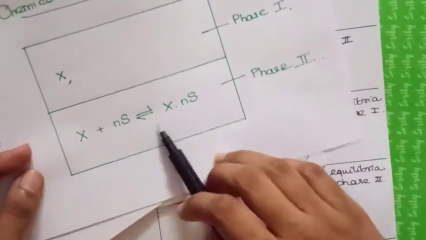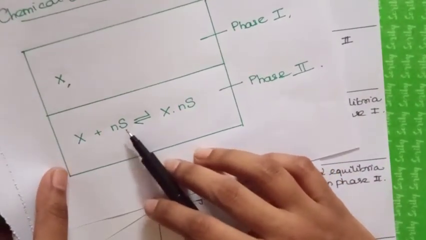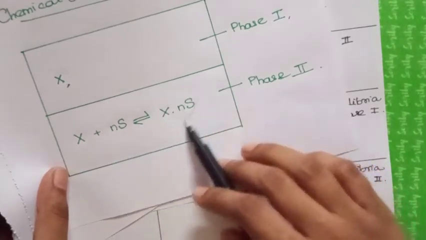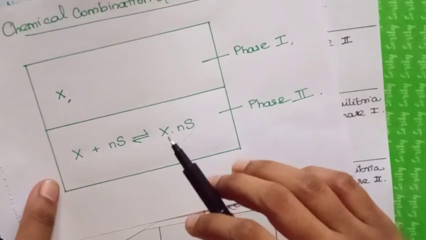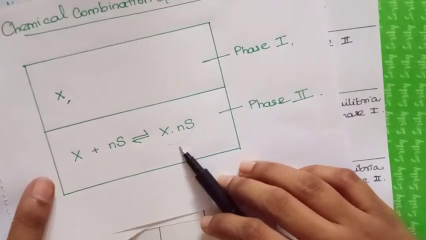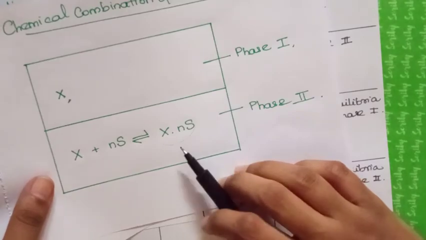Clear? And chemical combination will involve mixing with n moles of solute to form a complex ion. This will be explained in detail while we deal with applications of this distribution law.